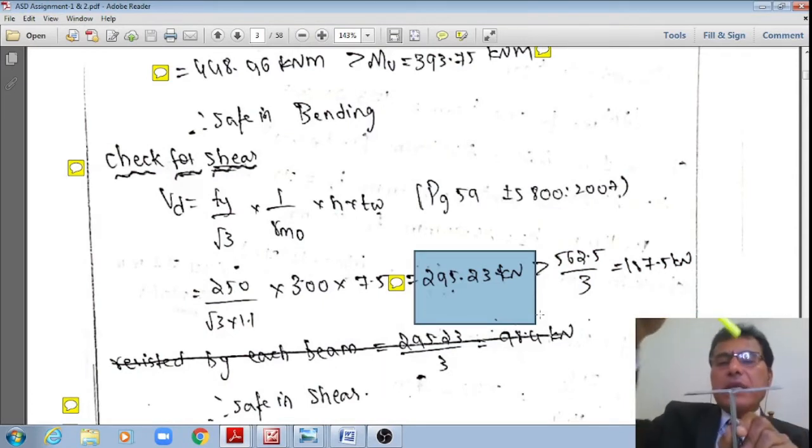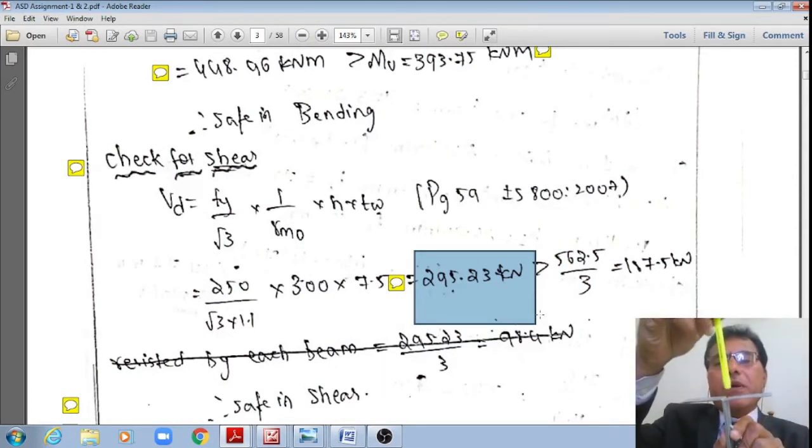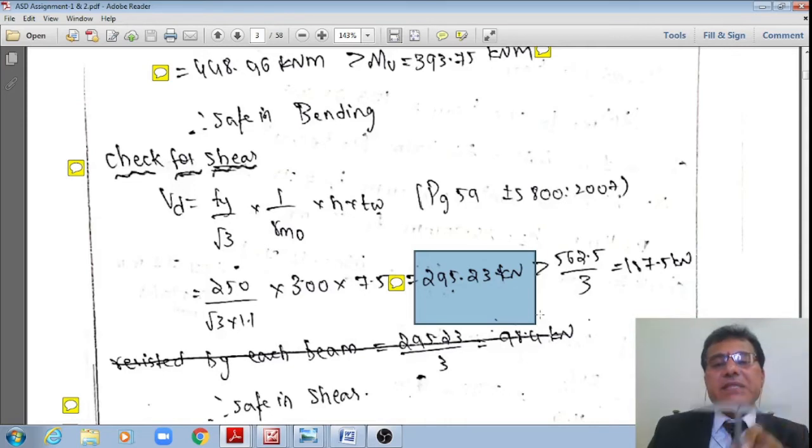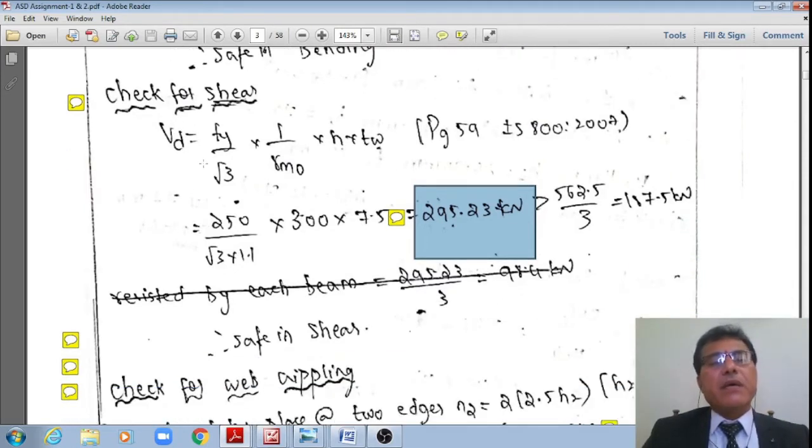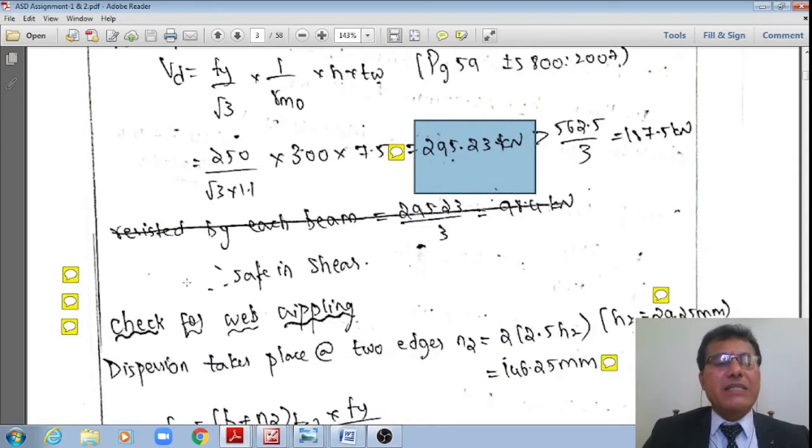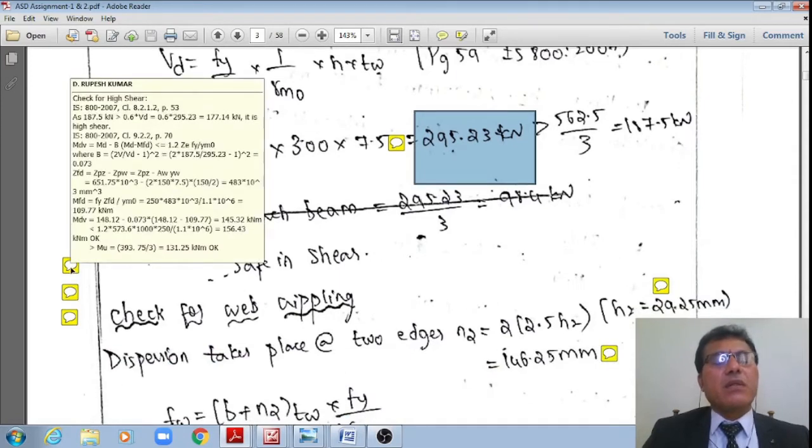Whereas, what is the design shear? What is the factored shear force? It is only 187.5. This is the action. This is the resistance. Resistance is 295.23, the resistance or the capacity. The action force is only 187.5. Therefore, it is okay. It is okay in the shear criteria. It is safe in shear criteria. That is what the one is.